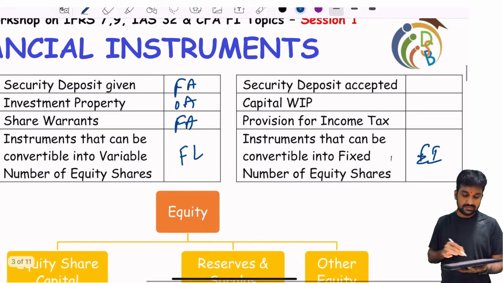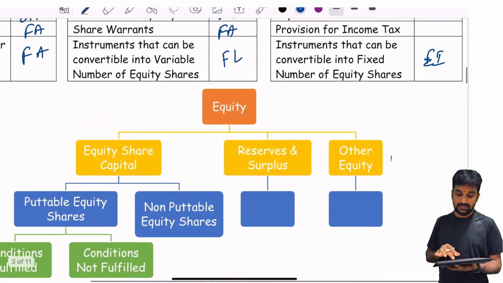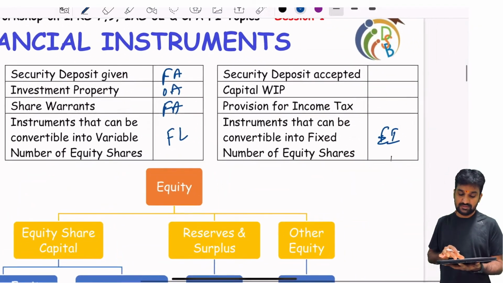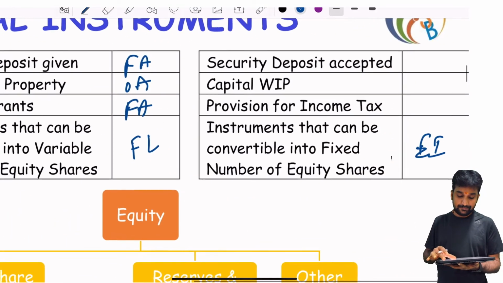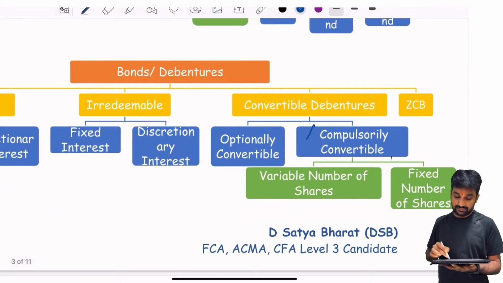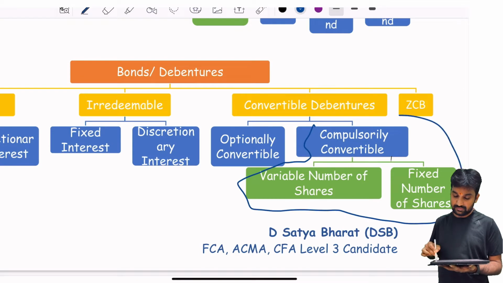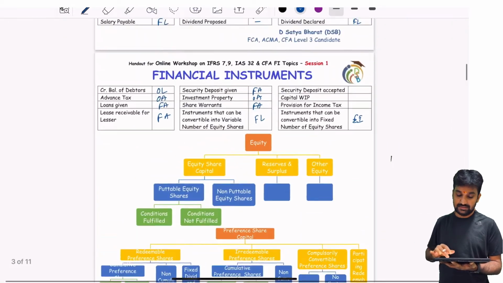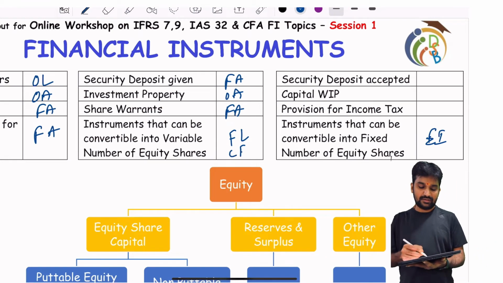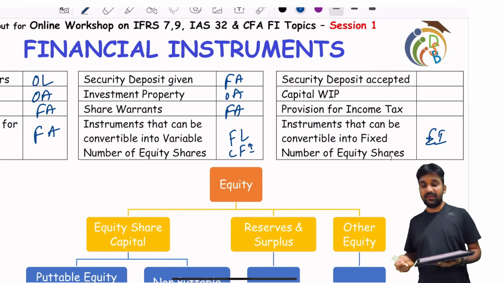So these two points we will be seeing once again. Anyways, we have an in-depth discussion for the equity, preference shares, and the bonds and debentures, so don't worry about that. The same point is getting discussed over here. You can see compulsory convertible bonds, variable number of shares. I'll be discussing it here in detail. For the time being, you can consider this a financial liability, or I'll also talk about compound financial instruments.